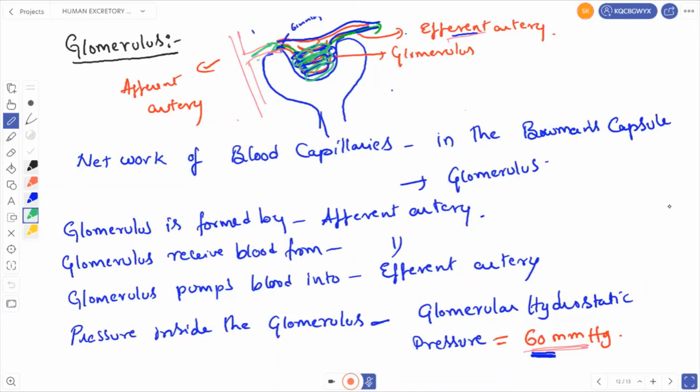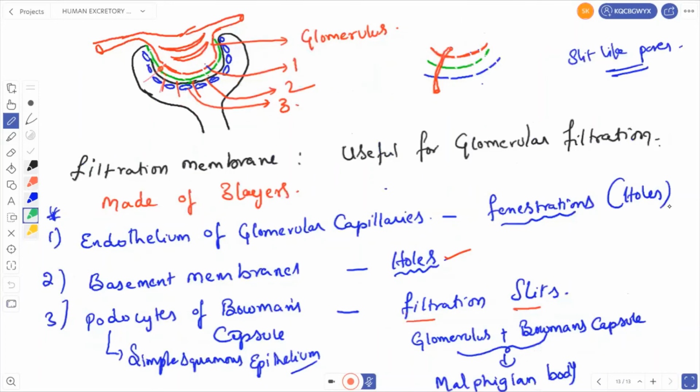The blood is brought into the glomerulus, and from the glomerulus, the blood is pumped outside through the efferent artery. Then you know that the blood always flows with some pressure. The pressure of the blood present in the glomerulus is called glomerular hydrostatic pressure. The glomerular hydrostatic pressure is 60 mmHg.